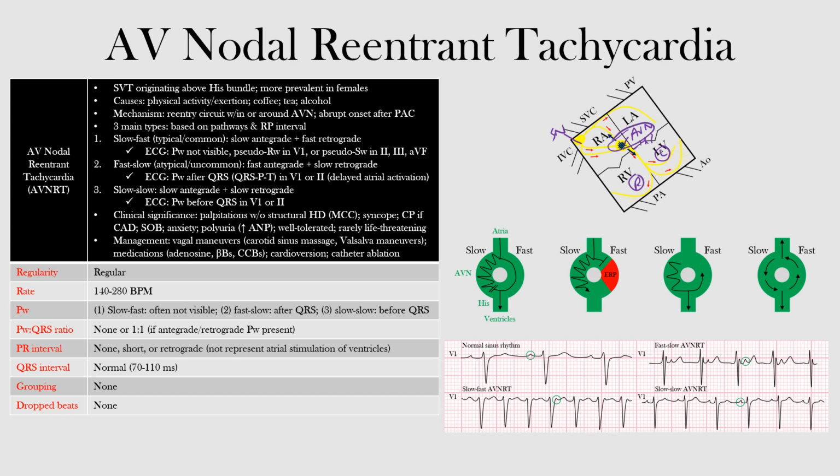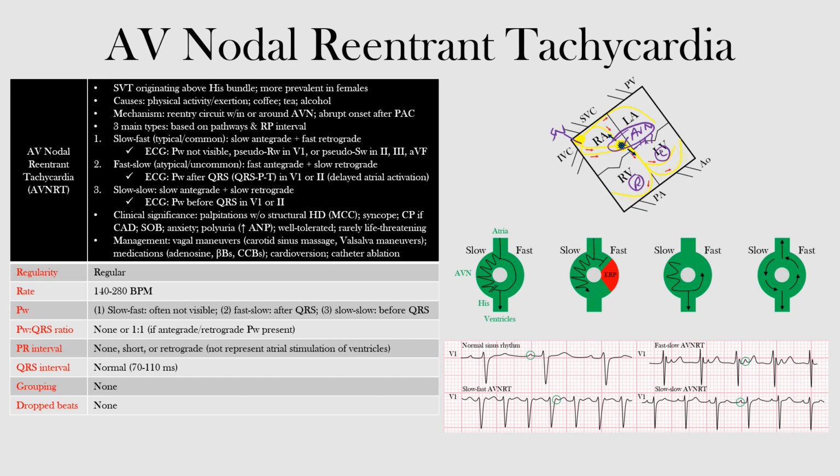Now, AVNRT has been considered one of the most common causes of palpitations in individuals without structural heart disease. Oftentimes, it is paroxysmal, meaning that it'll simply come on suddenly. It has also been shown to be provoked by exertion, coffee, tea, or alcohol. Interestingly, females are more often affected than males. Patients will often complain of abrupt onset of rapid, regular palpitations, as well as possible syncope from a brief drop in blood pressure. If the patient has a history of coronary artery disease, he or she may experience chest pain similar to angina, such as chest tightness around the chest radiating to the left arm or left jaw.